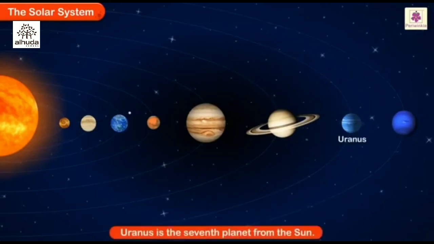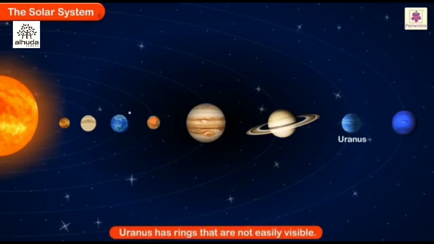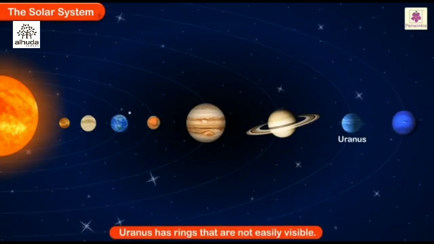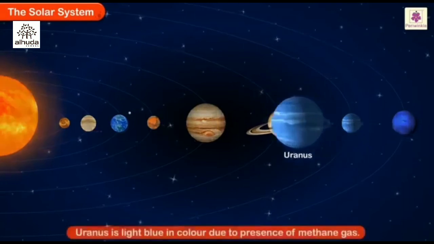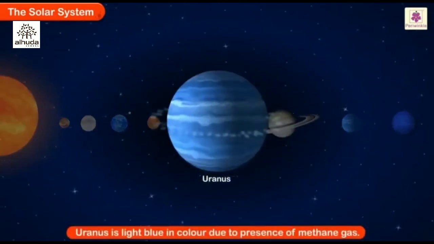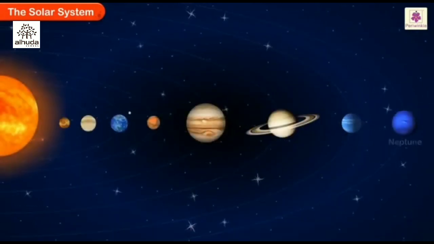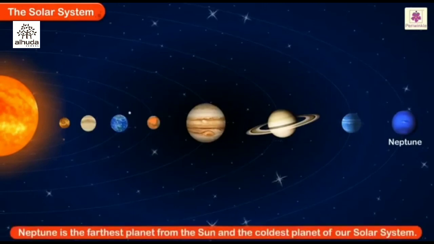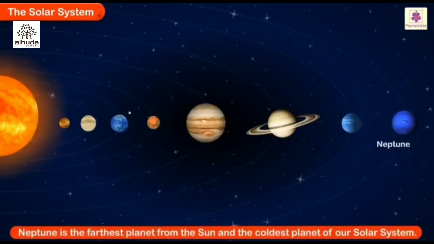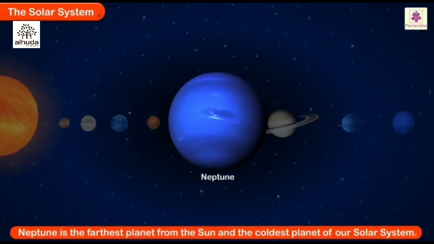Uranus. It is the seventh planet from the Sun. This planet has rings that are not easily visible. It is light blue in color due to the presence of methane gas in its atmosphere. Neptune is the farthest planet from the Sun and the coldest planet of our solar system.